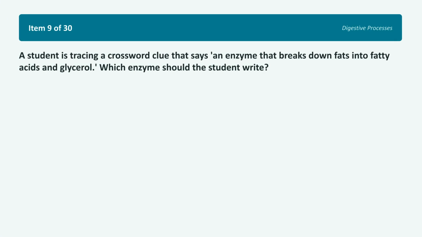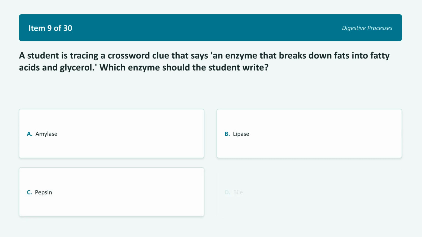A student is tracing a crossword clue that says, an enzyme that breaks down fats into fatty acids and glycerol. Which enzyme should the student write? Choice A, amylase. Choice B, lipase. Choice C, pepsin. Choice D, bile. Think of your biochemical prefixes. Pause here and take a guess in the comments.